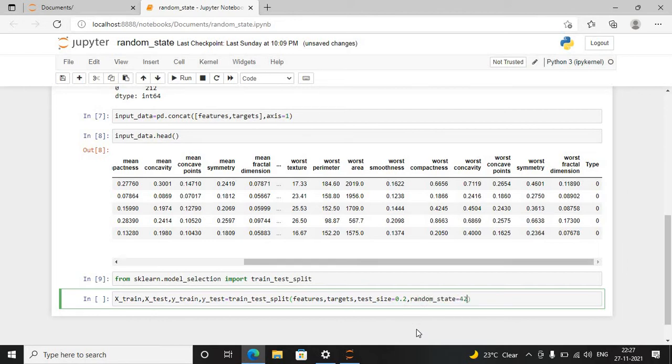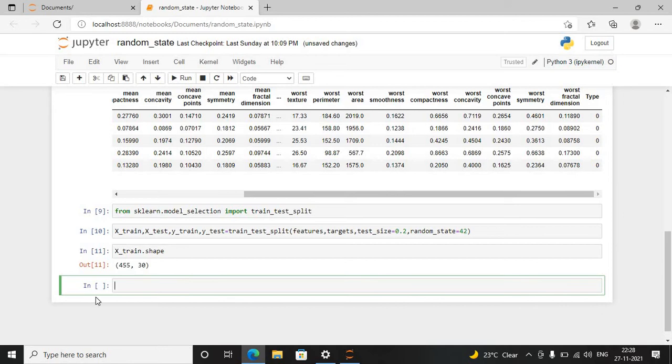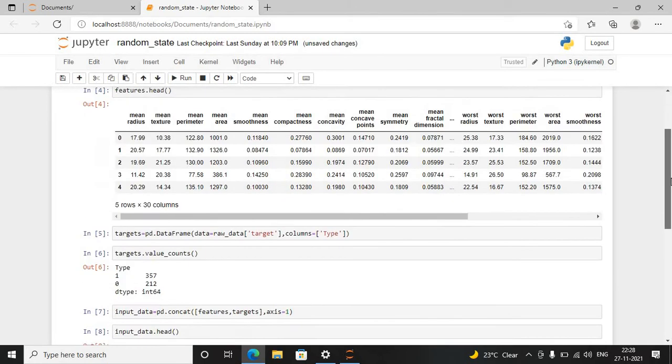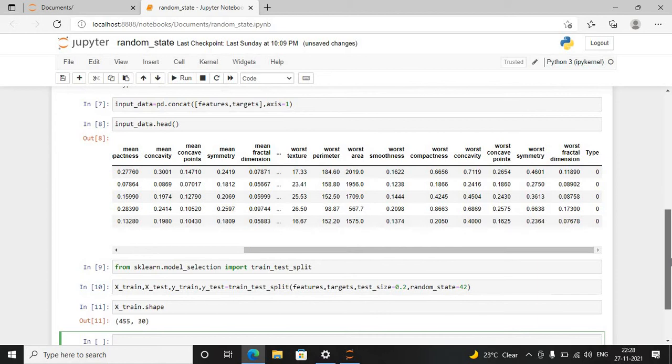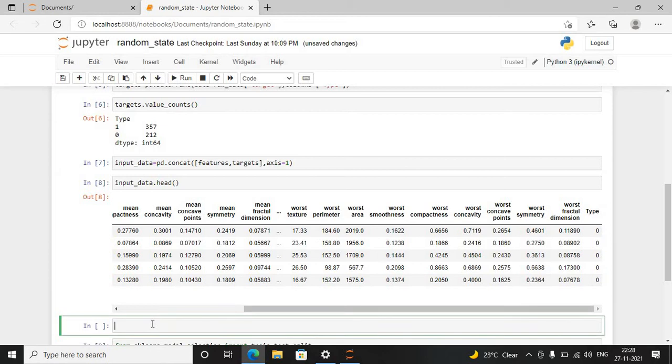So let me first define a value for that. I will run that now. Now I'm going to print the shape of the training set. It will contain 455 rows, which is 80 percent of the total data. Let me print the size of the total data, the input data shape.